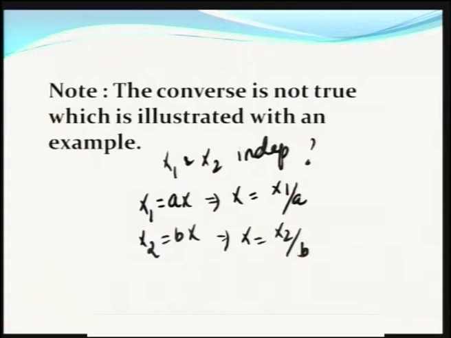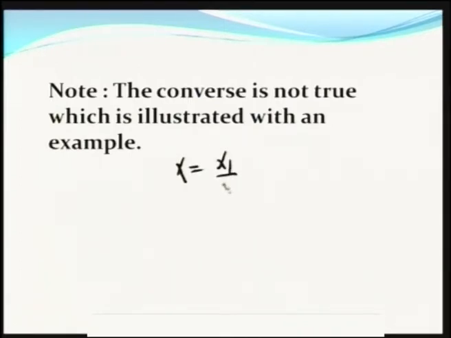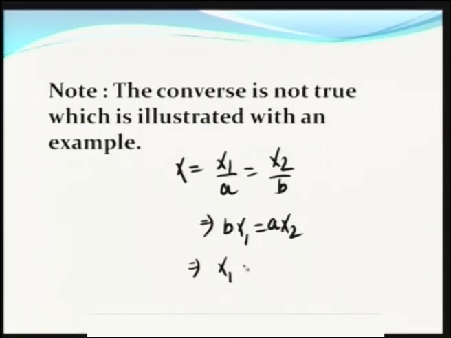Equating both, X is equal to X1 by a is equal to X2 by b, cross multiplying you get bX1 is equal to aX2. So, here X1 and X2 depend on each other, so X1 and X2 are not independent. So, the converse is not true: although the additive property is satisfied for the characteristic function, the random variables are not independent. We shall have a break.